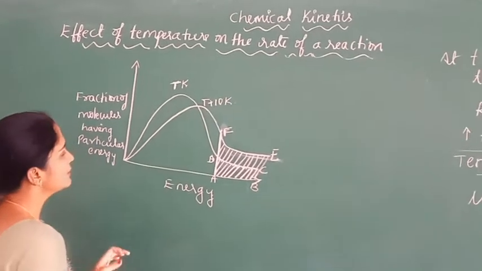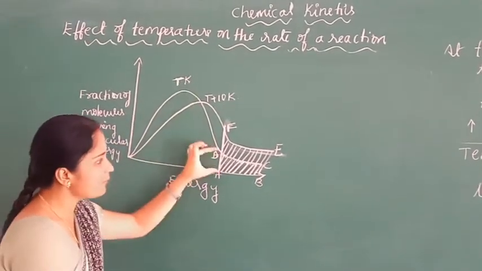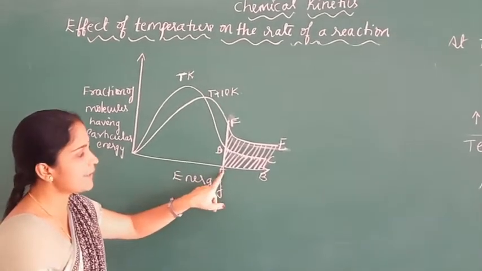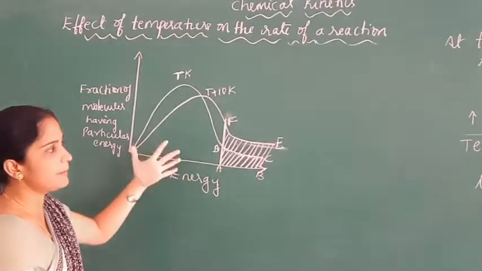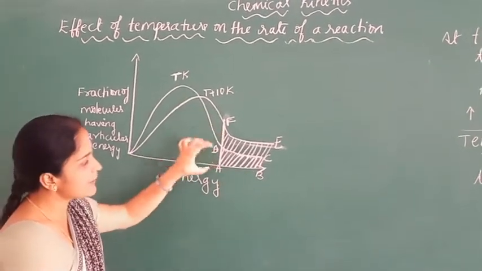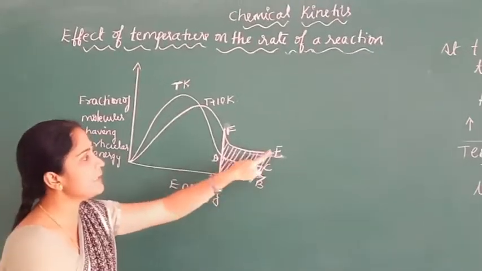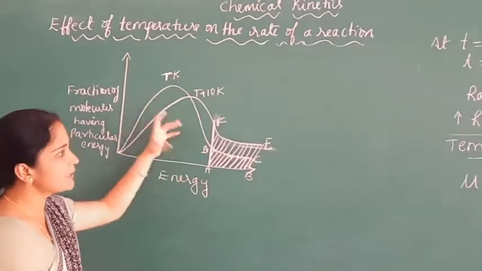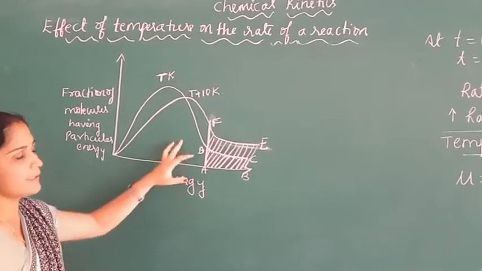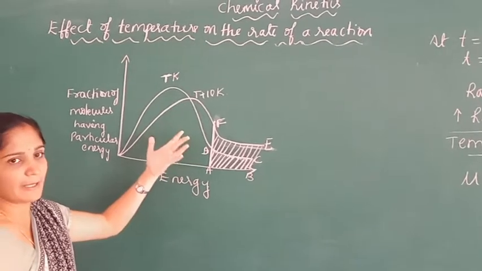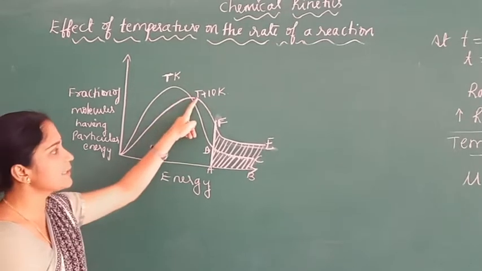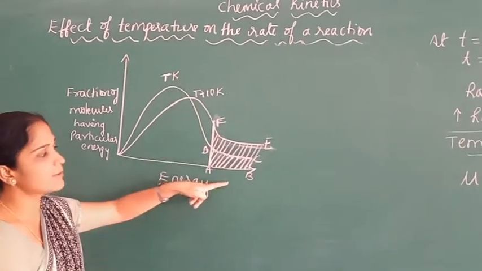At T Kelvin, the area is ABCD. So when temperature increases, the number of molecules participating in a chemical reaction also increases, which means the rate of the reaction increases.